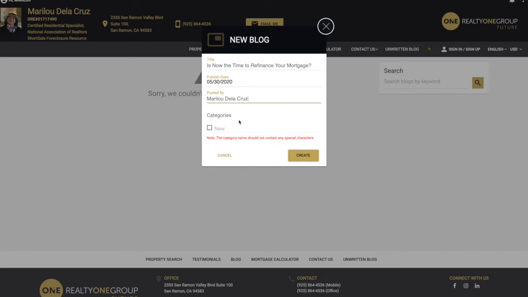Category. You can have different categories. You can have real estate, COVID-19, mortgage, you can have renters, you can have appraisals. So this will organize your blogs into a specific category. So when people are trying to find content about something specific, they're gonna see only that content. So in this case, we're gonna create a new one and we're gonna name it mortgage. And the last thing we're gonna do is click create.